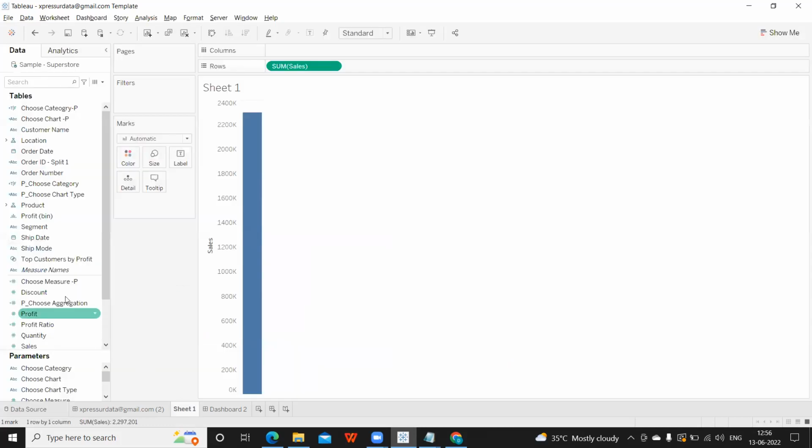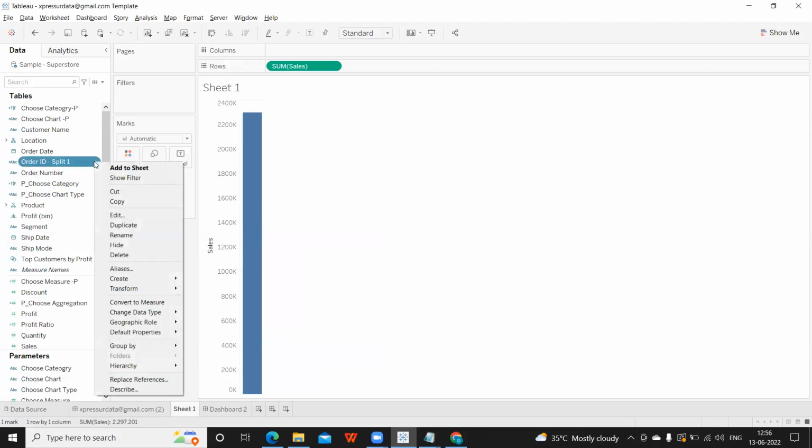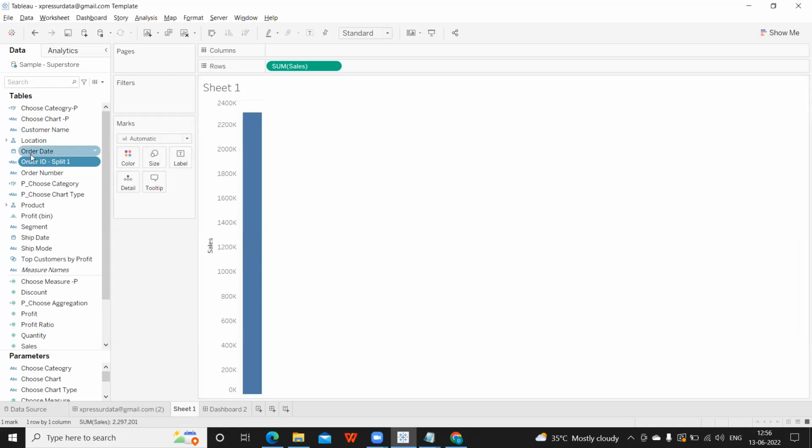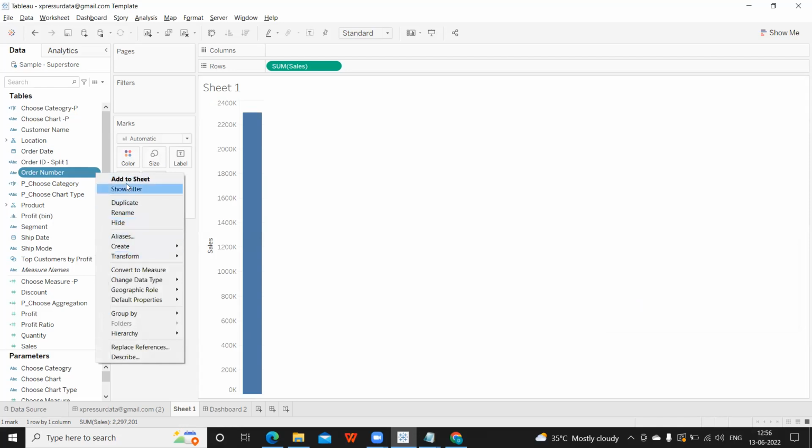Similarly, if I go here and click on this order ID split to 1, there is an edit option. If I click on this, it shows the formula that we are using to calculate that value. Similarly, if I go to our original field order number, there is no edit button. Something that you need to remember.